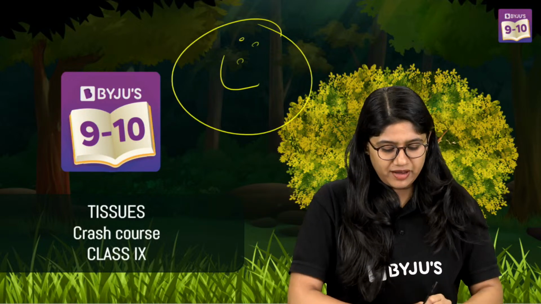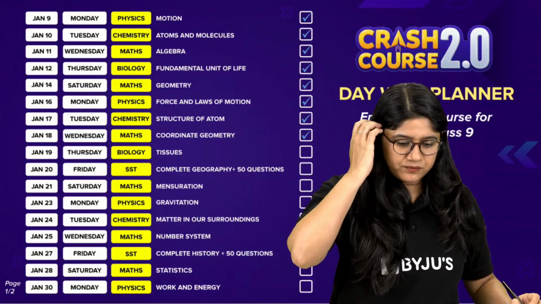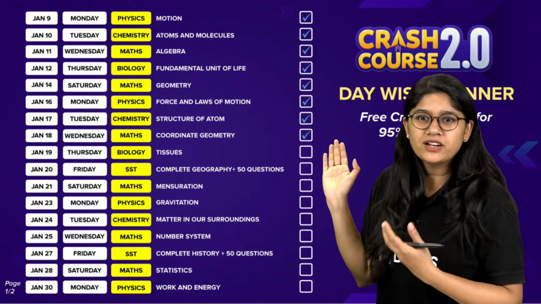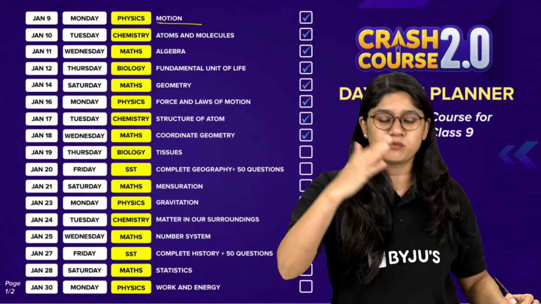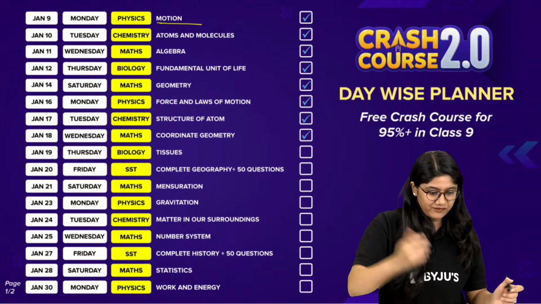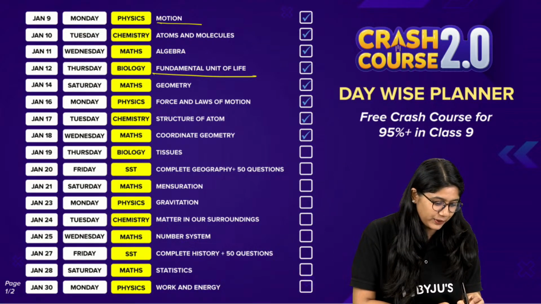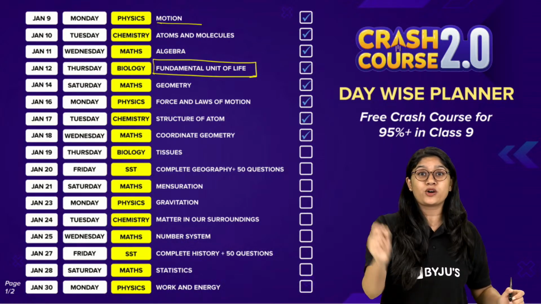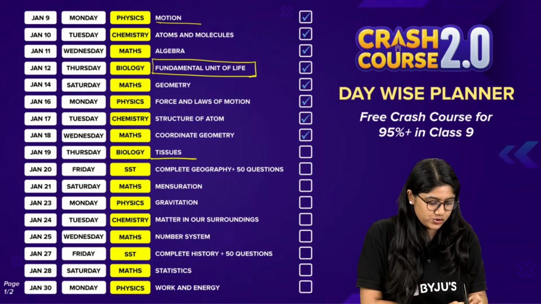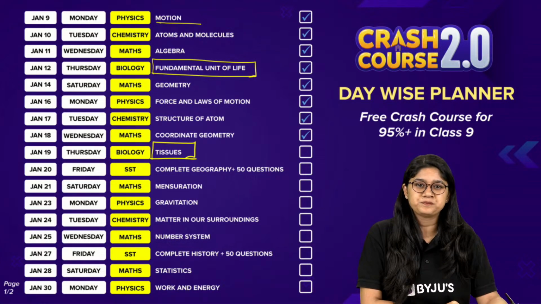This is fine, yes. Okay, so are we ready everyone? So this is what we have. It seems like you have done a lot. We started with motion, then of course we are done with atoms and molecules, and we are done with the fundamental unit of life, that's from bio. And now in today's class we will be dealing with a very important chapter, which is tissue. So I hope that all of you are ready.